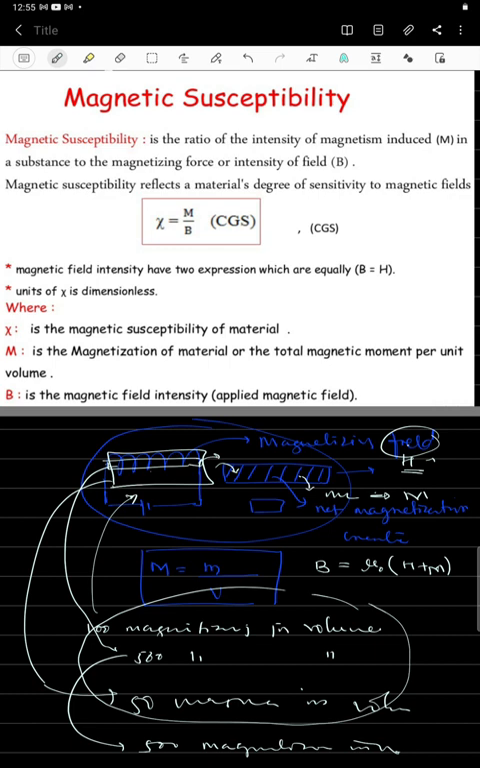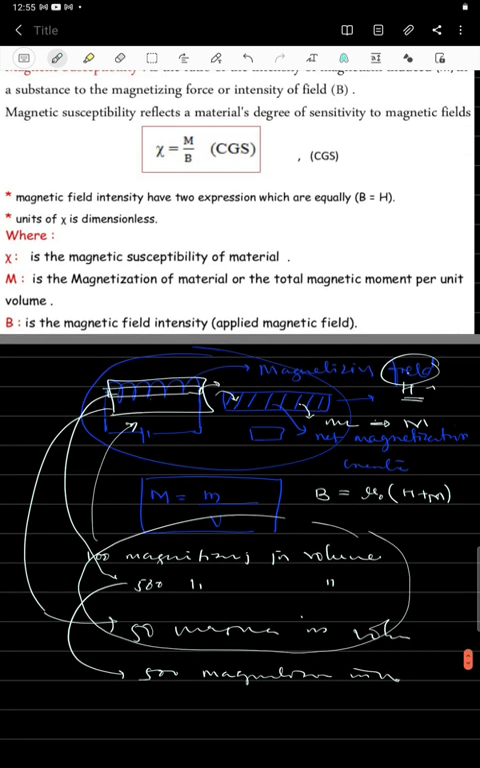So this susceptibility relation we can write, that is the ratio of a magnetization to the magnetic field. This is indicated with the psi. We'll call psi equals M divided by B.